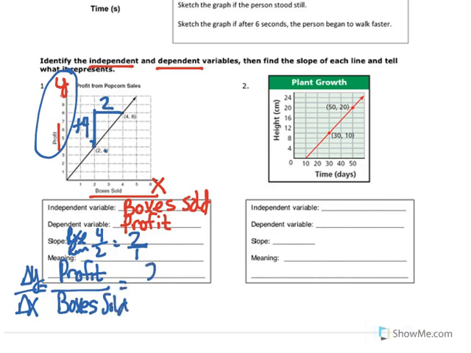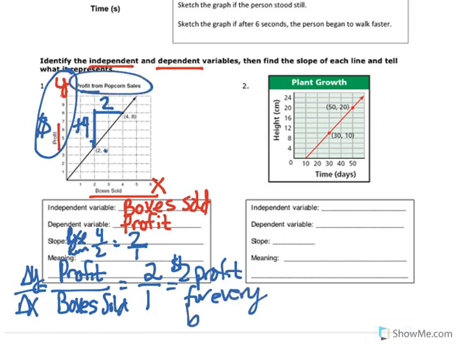So if you have 2 over 1 slope, and profit is going to be in dollars, that means you get $2 profit for every box of popcorn sold. It says boxes of popcorn up here. So for every box of popcorn sold. And you see how we figured that out? Just by using the words of the slope. Profit over boxes. 2 for the profit, 1 for the boxes sold.